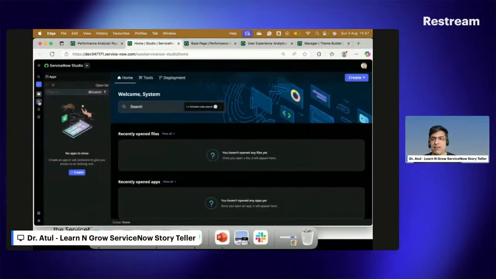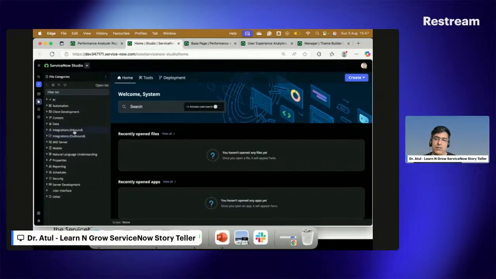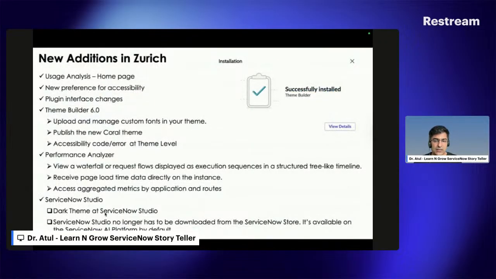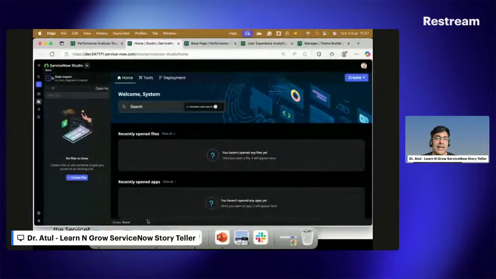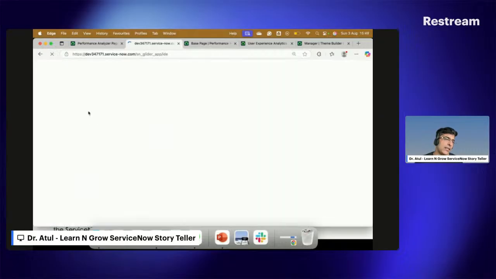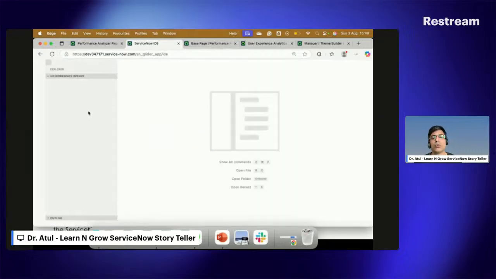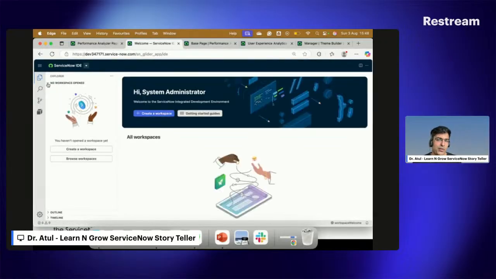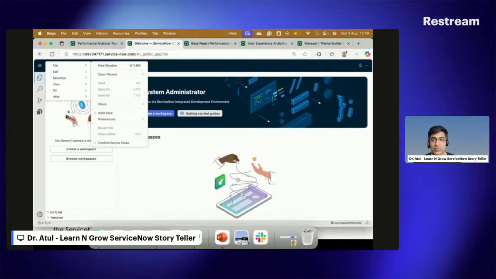So you can see the files, you can see anything like this if you want. Application, integration, you can see everything will be there. So that's the first thing. ServiceNow Studio is also one more important part. In ServiceNow Studio, I'm not going to do any kind of IDE integrations because you can switch to IDE. And I saw at Tech Now that you can do the integration with other parties as well, available here, which is definitely not my area. So I'm not going to pick up that particular part immediately, but I'll explore a little bit more and we'll come back to this again.